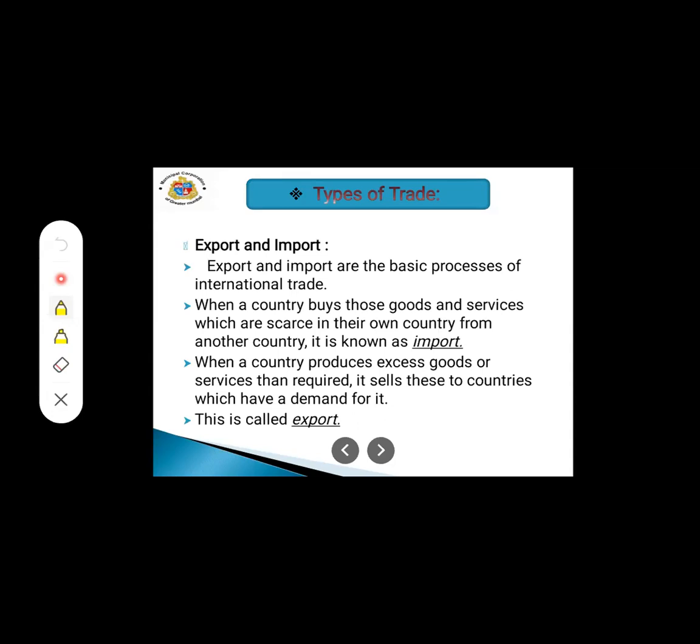Now we are going to see the next point in this chapter, that is export and import. When there is buying and selling of products, students, there is an import and export process. This export and import trade is the basis of the process of international trade. It is a basic process that can be seen in international trade.